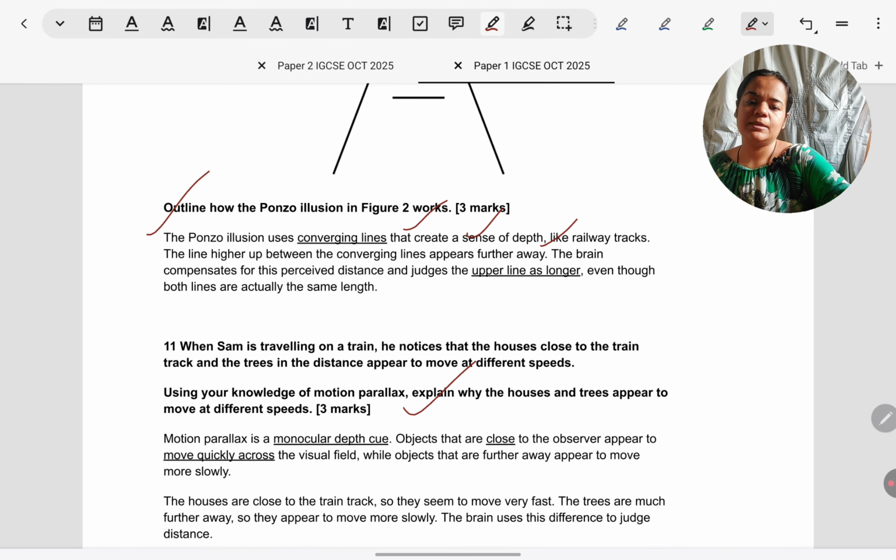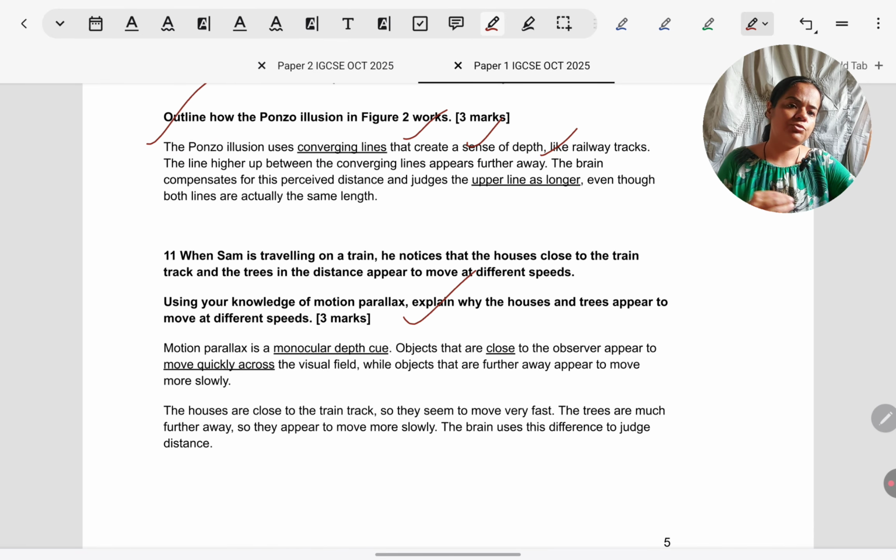Then there is an application question for 3 marks. We have to use motion parallax to explain. Gist of the situation: some man is looking from a train, some things are seeming to move fast, some are seeming to move slow. Prototypical motion parallax situation. 3 marks, like I've told you, make sure to name, explain, link.